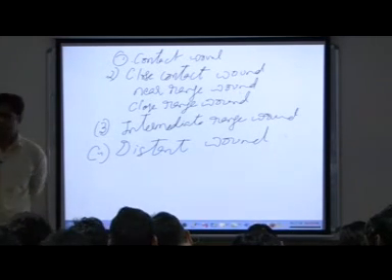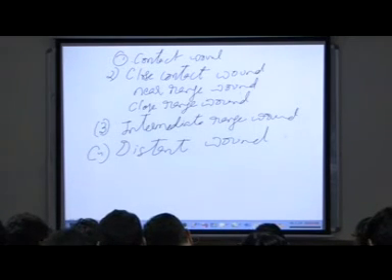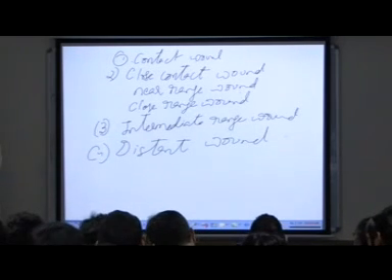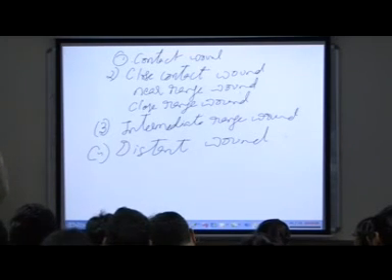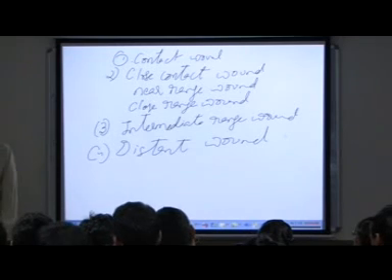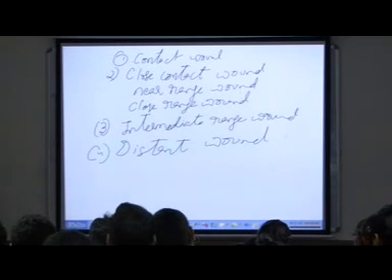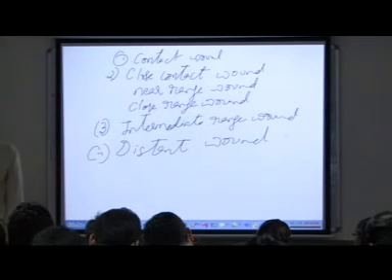See, all these ranges are subjective. You don't have to remember any values. Many of your guides say close range is up to this distance, intermediate is up to this distance. You don't have to remember any values. What you have to remember is when it's in contact with the body, it is a contact wound. Slightly away is near range, more away is intermediate, and very far is distant. These are all subjective terms.